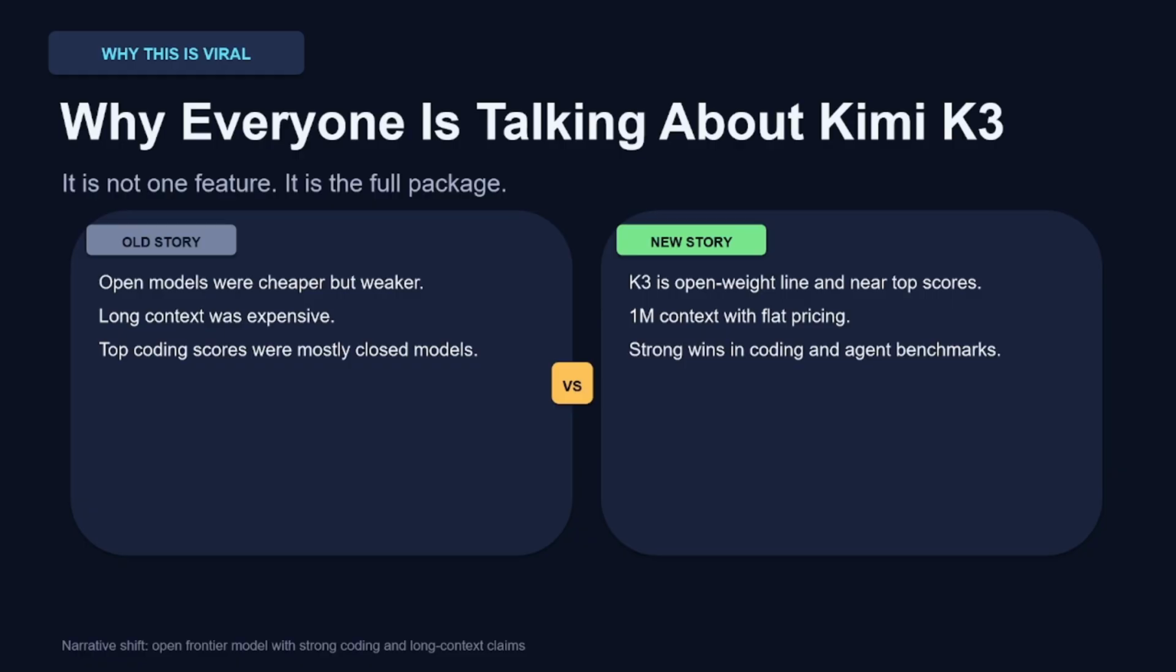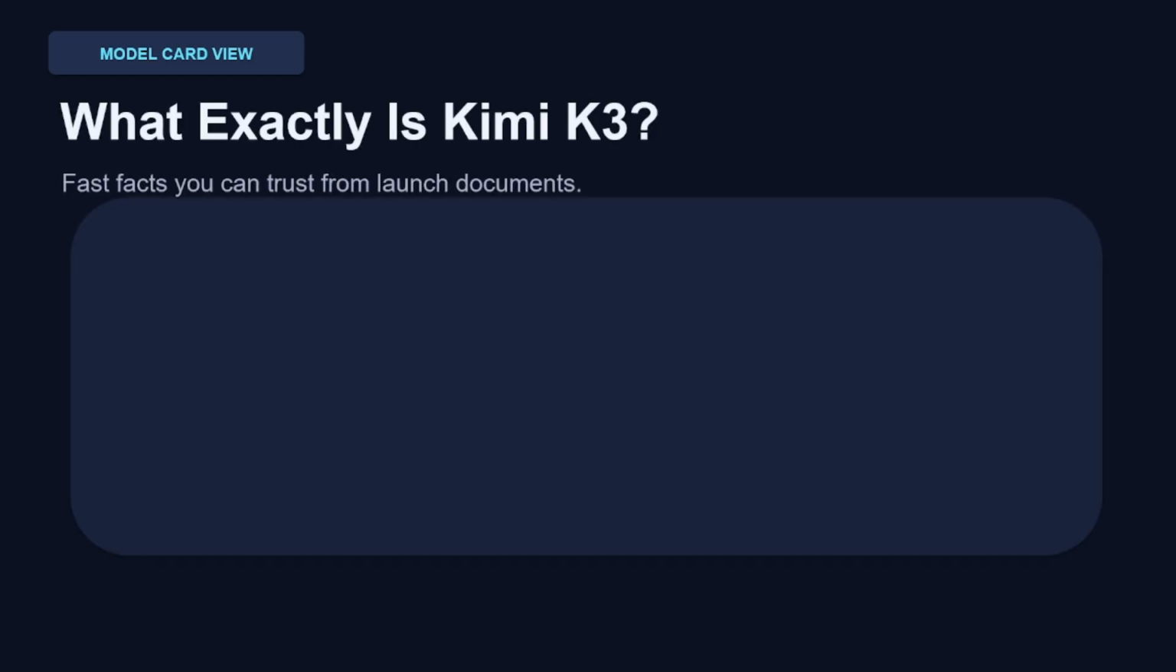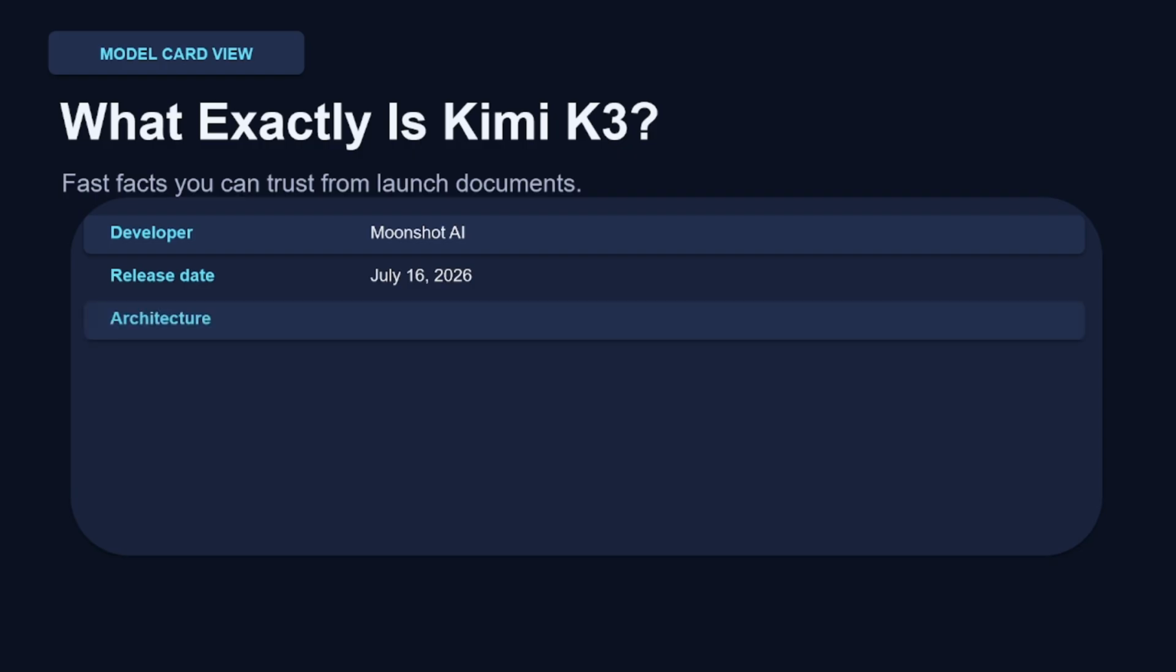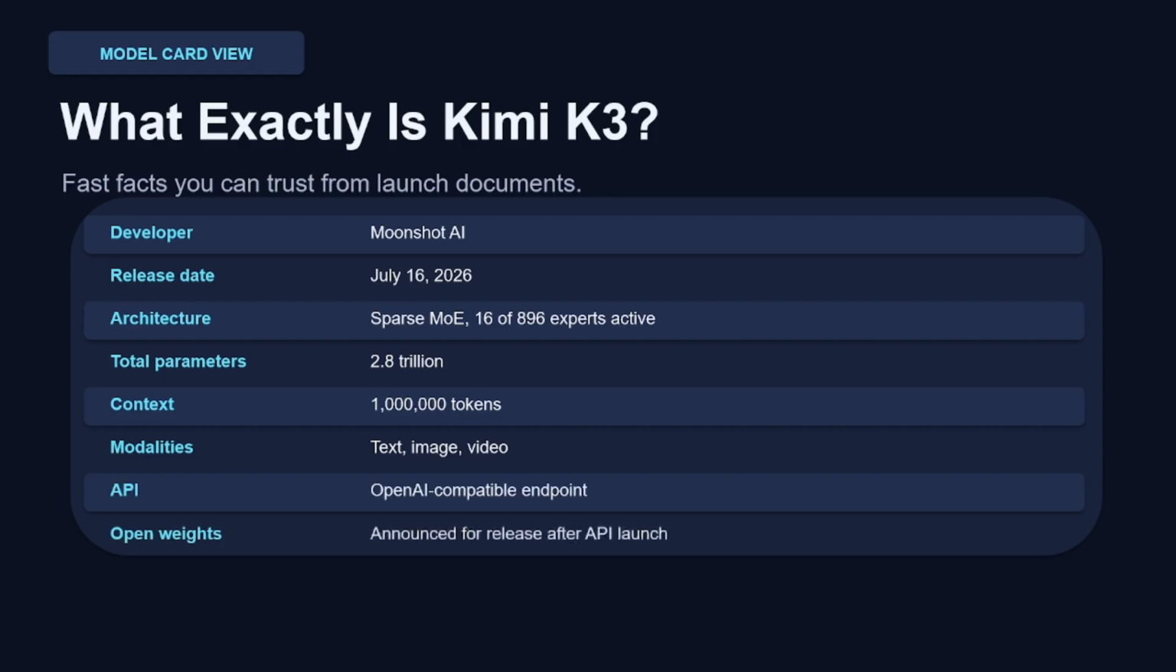It's not one good feature, it's the full package. Let's get the facts straight before we go further. Kimi is built by Moonshot AI, released July 16, 2026. Architecture-wise, it's a sparse mixture of experts model, 16 experts active out of 896 at any one time. Total parameter count is 2.8 trillion with a full 1 million token context window. It handles text, image, and video input, and it ships with an OpenAI compatible API. So if you have already got code calling OpenAI's SDK, switching over is mostly a config change. One thing to flag, open weights are expected after the API launch, not on day one.